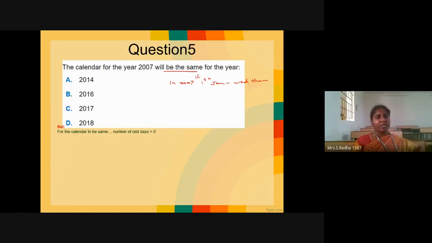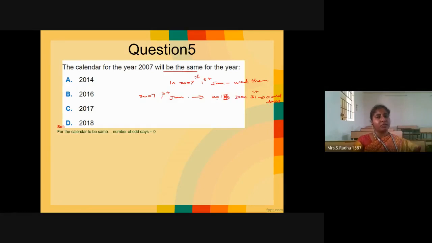Okay, the meaning is for the calendar to be same, number of odd days should be 0 in the gap. So what you have to do, from 2007, 1st Jan onwards, you calculate up to 2013, December 31st. The number of odd days should be 0.